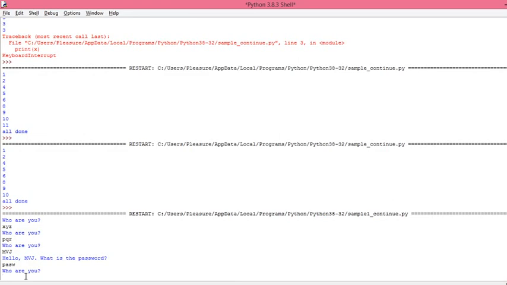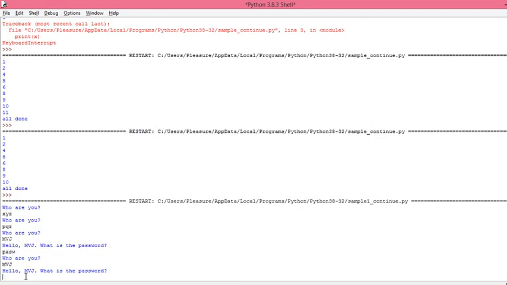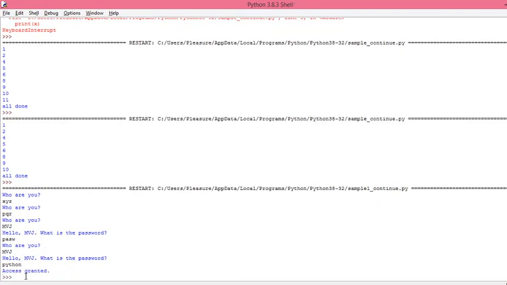So again you need to type what is your name, then MEJ. Then when I type Python, now the username is MEJ, the expected password is Python. When both match, it will stop the entire loop, come out of the loop, and say access is granted. Did you understand with this example?